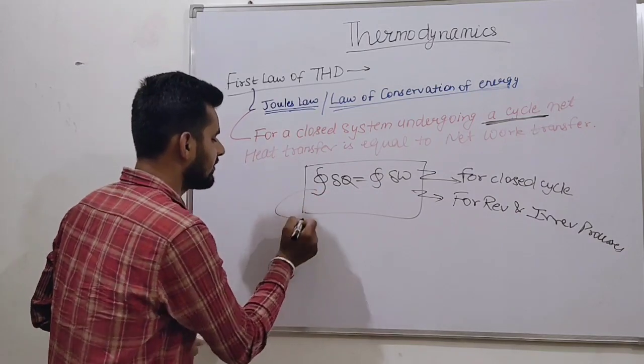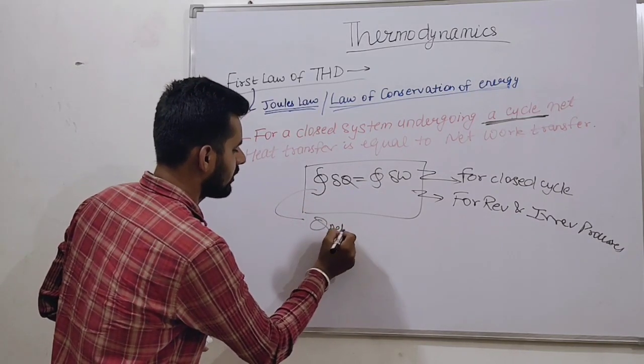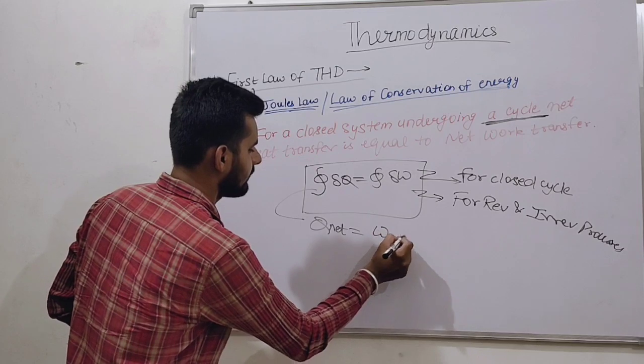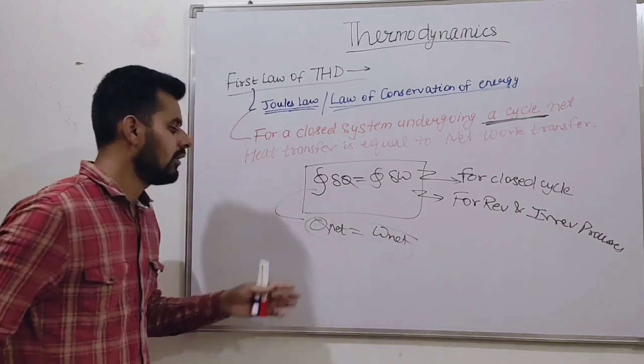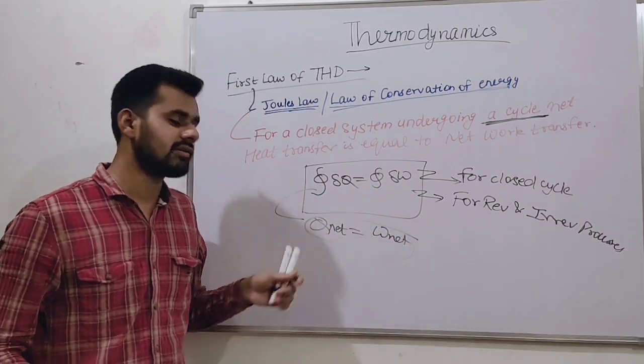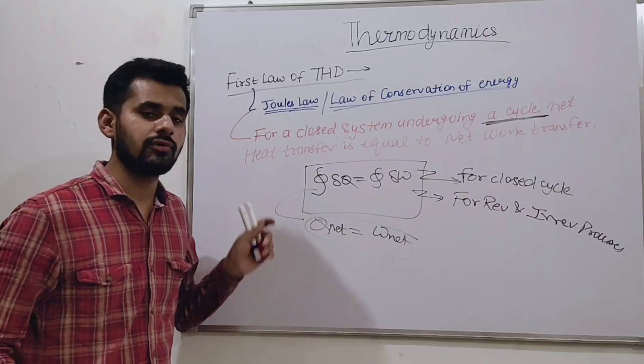So we can rewrite it as Q net is equal to W net. Where does this come from?